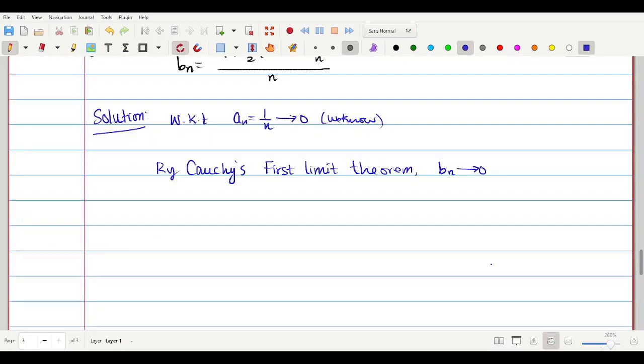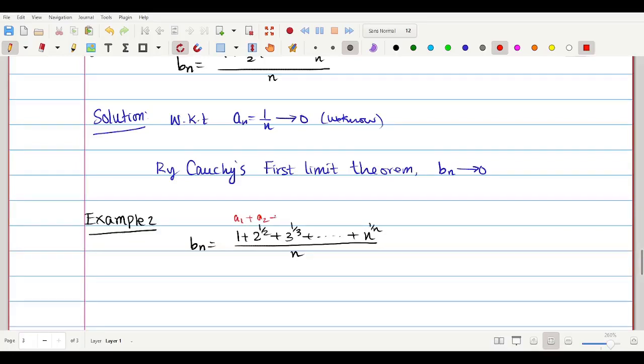So example 2, என்னது அப்படின்னா, let Bn which is equal to, it is given that 1 plus 2 power 1 by 2 plus 3 power 1 by 3 plus ... plus n power 1 by n divided by n. அவ்வளவுதான். அப்போ எனக்கு இது எப்படி இருக்கு அப்படின்னா, this is a1 plus a2 plus a3 plus ... plus an.